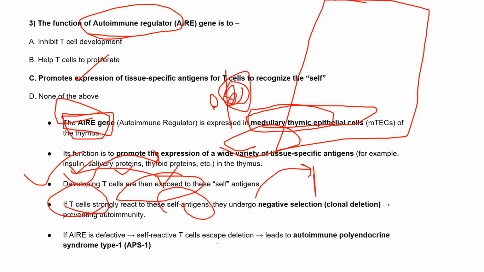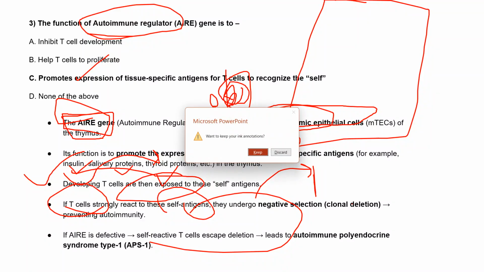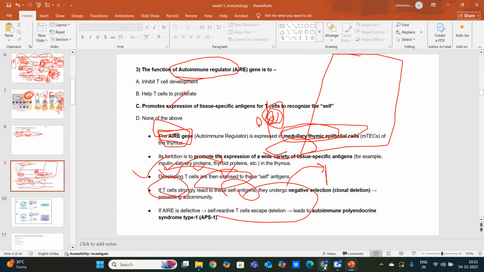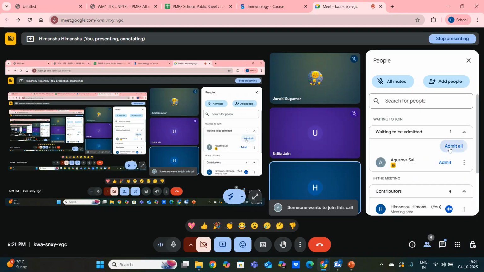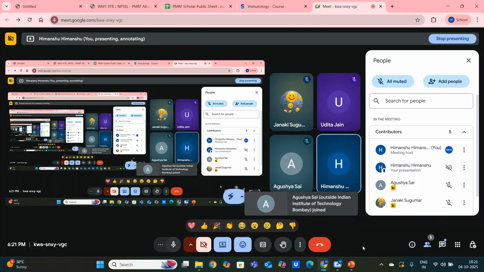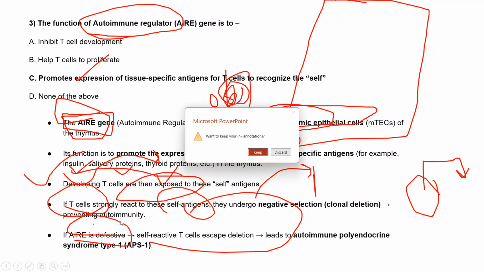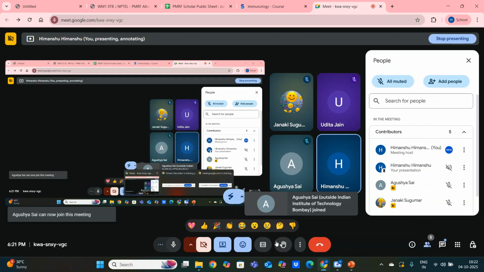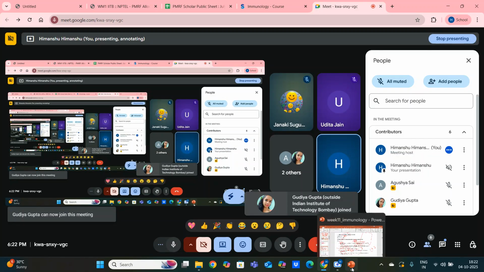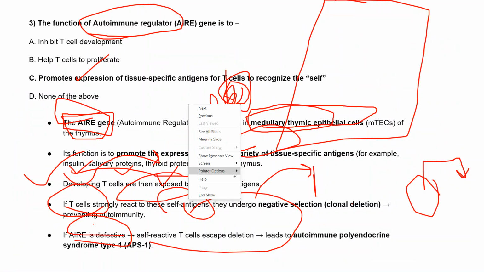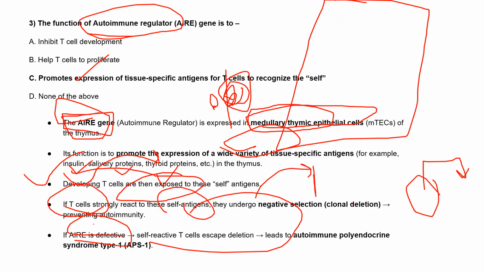If AIRE is defective, then the T cells which react to our own cells will not be removed. For those who joined now, we discussed the function of this autoimmune regulator gene.